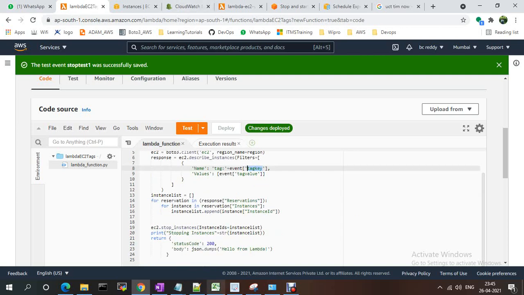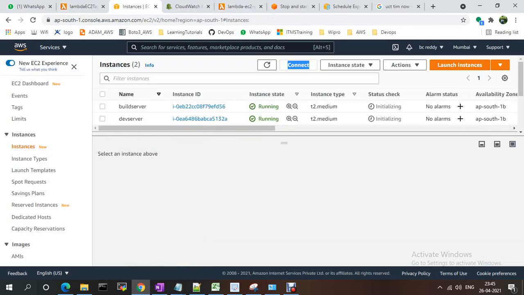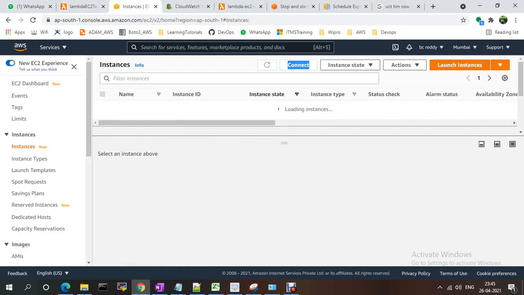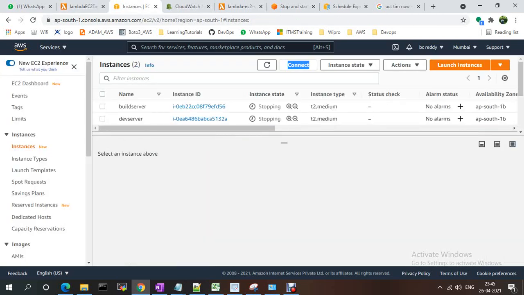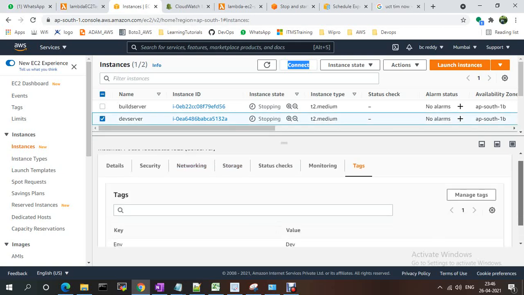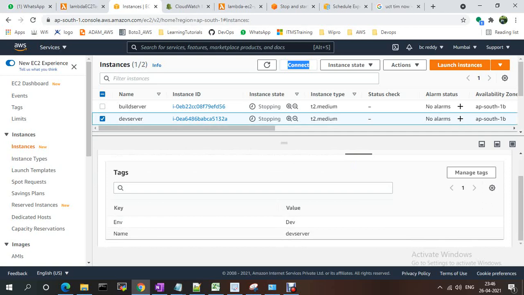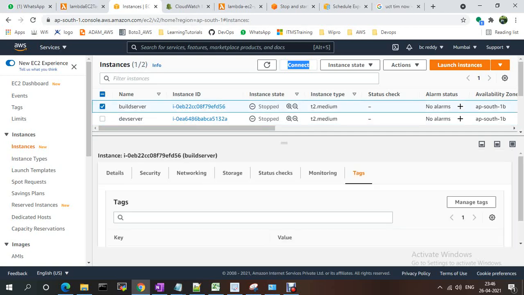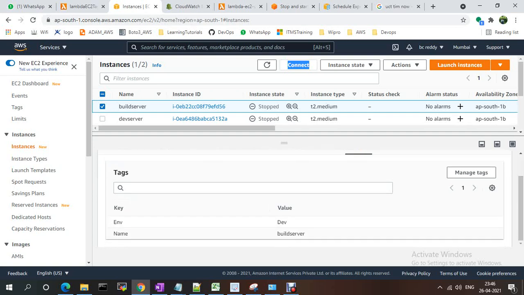Now I need to check my instances. See, they are stopped. Both have environment dev in the tags, that's why they are stopped. My instances are stopped.